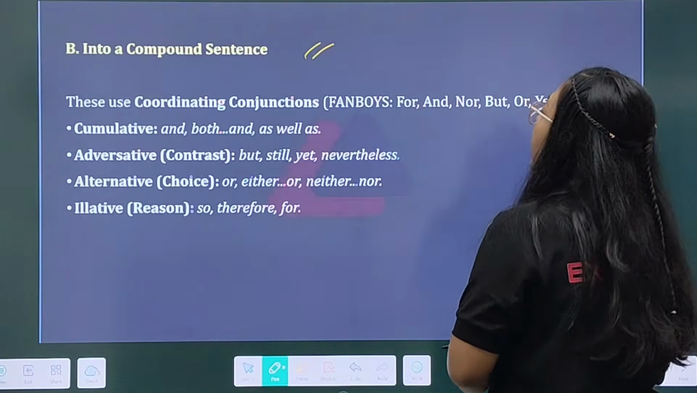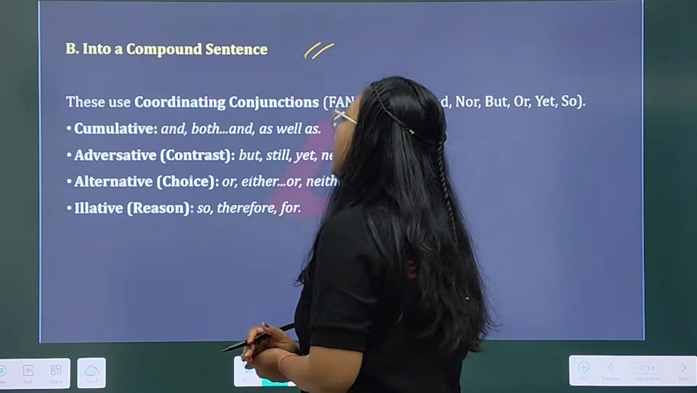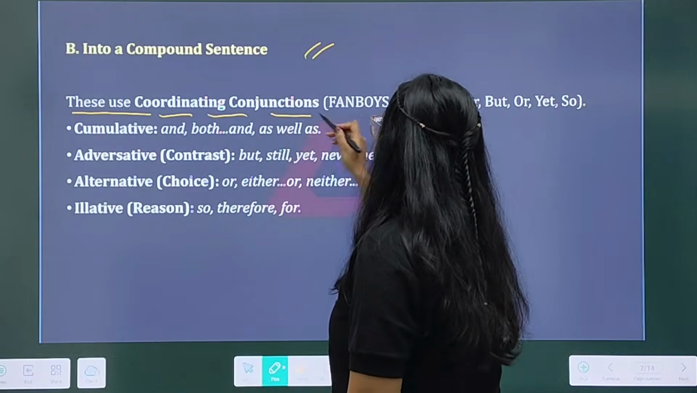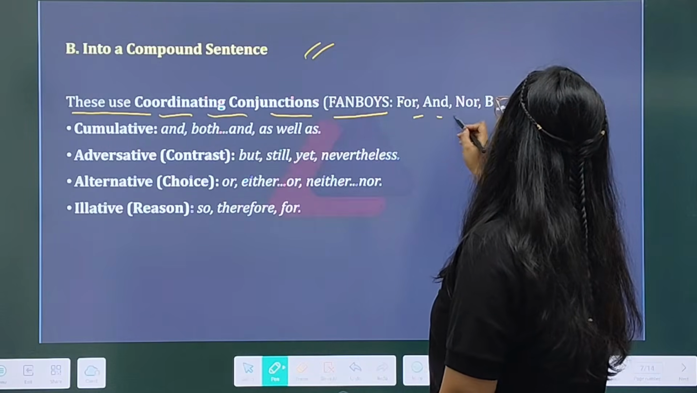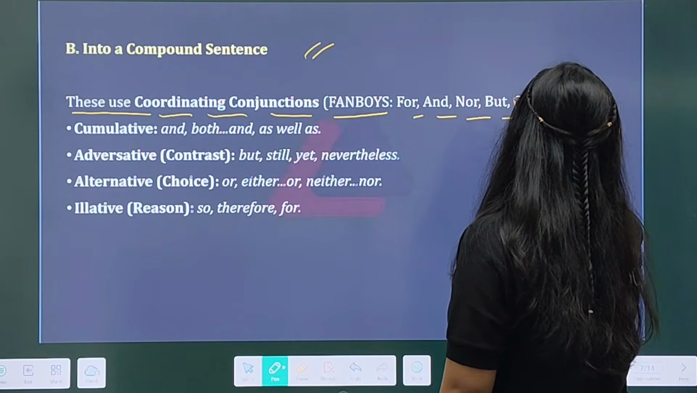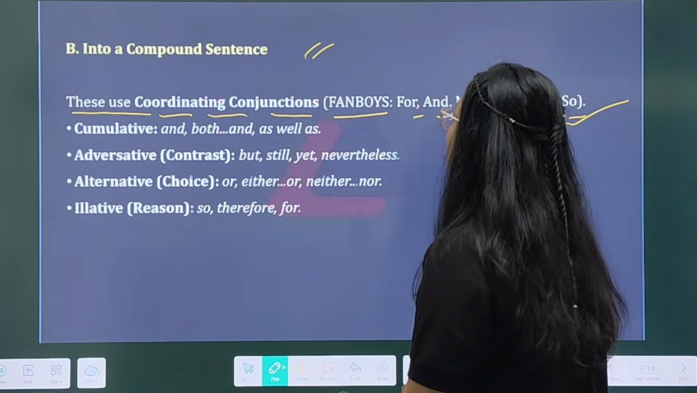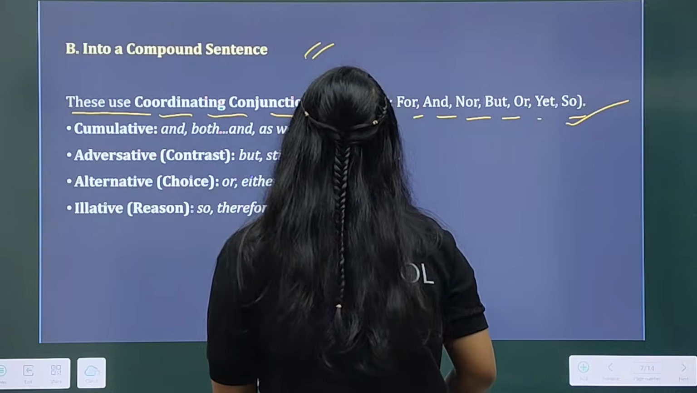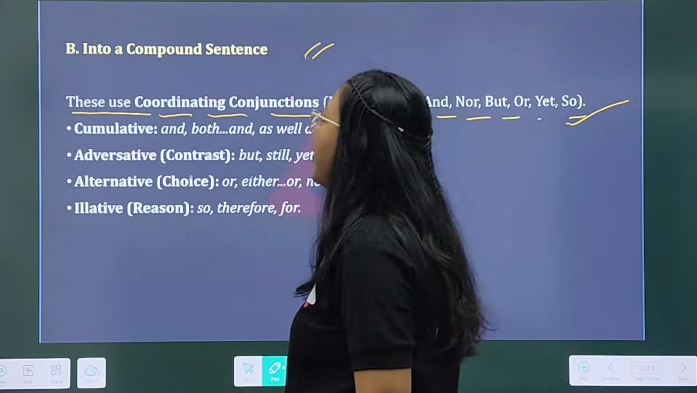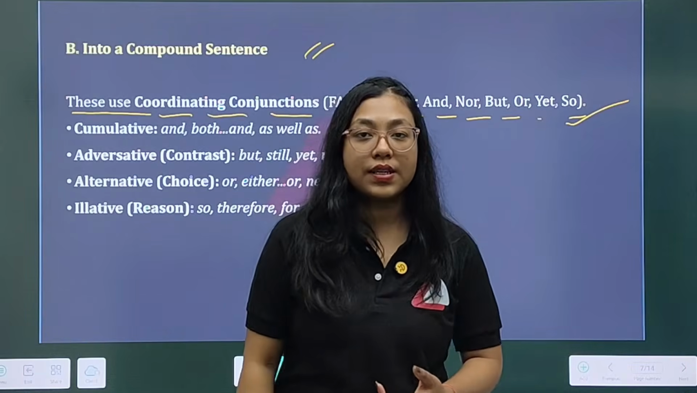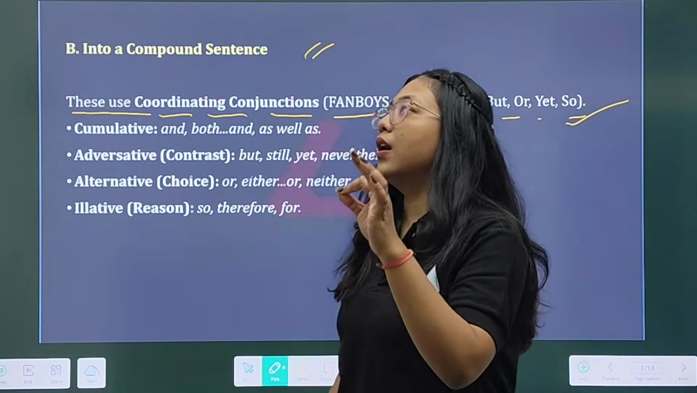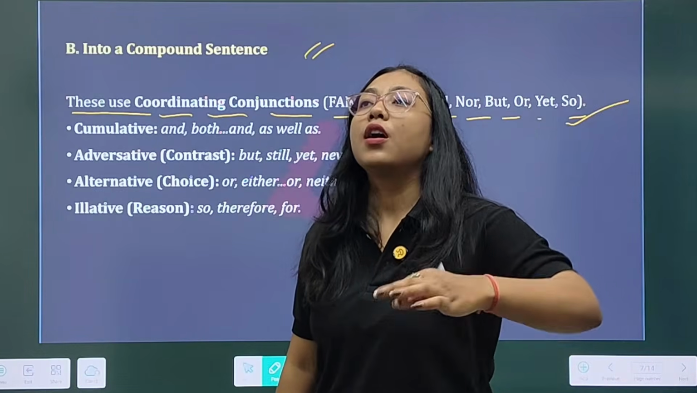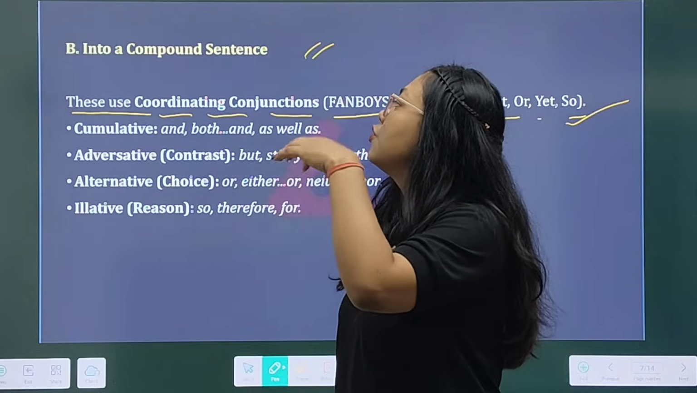Now, in the case of a compound sentence, we use coordinating conjunctions: for, and, nor, but, or, yet. So you need coordinating conjunctions in the case of compound sentences. Suppose you eventually get a sentence, convert this into a compound sentence.